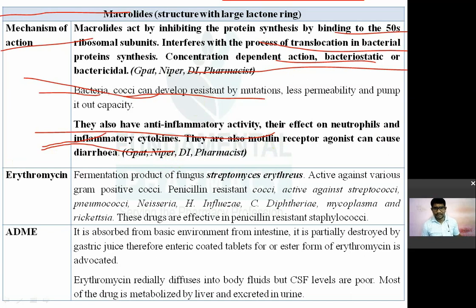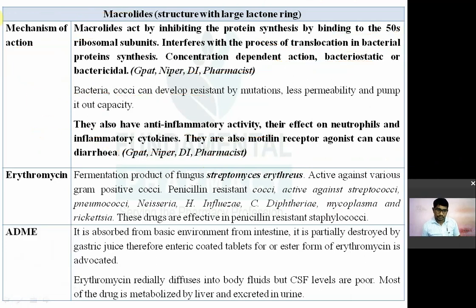So aminoglycosides have anti-inflammatory activity, and in addition to that, they also act on the motilin receptors of your GIT. The motilin receptors in the GIT, they will act as an agonist to the motilin receptor. That's why they can cause diarrhea.